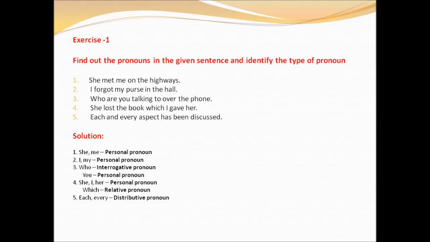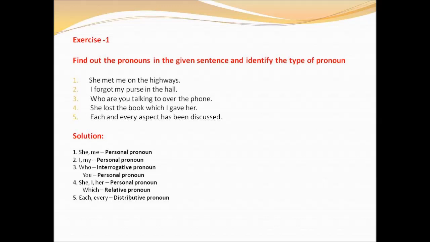Who are you talking to over the phone? Here, which is the pronoun? Yes, it is who, and also you. So, what type of pronoun is who? Here the pronoun who is used to ask a question. So, it is an interrogative pronoun, and the pronoun you is again a personal pronoun.